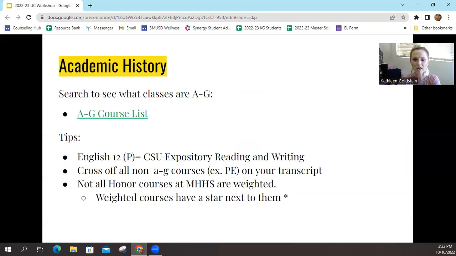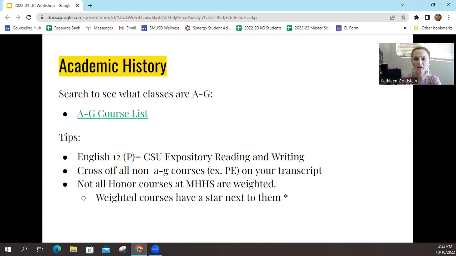A couple of tips when completing this or putting your classes in. If you are currently in English 12P, college prep, the way it's going to look on the application is CSU expository reading and writing. So that one's kind of a tricky one to know. Also, cross off on your transcript any courses that are not A through G. This would be like a PE class, a teacher's aide.